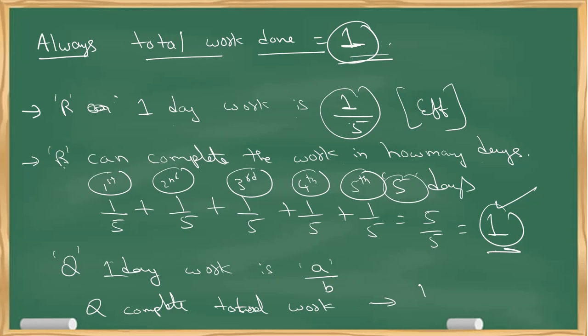The answer will obviously be B by A days. There is no rule that it has to be an integer. It can even be a decimal or mixed fraction. But 1 day work should always be less than 1. Remember that.